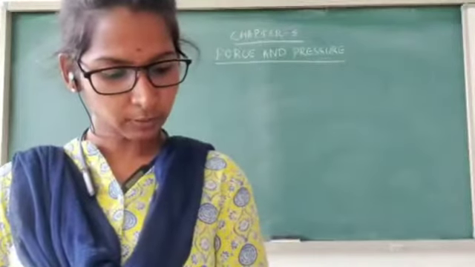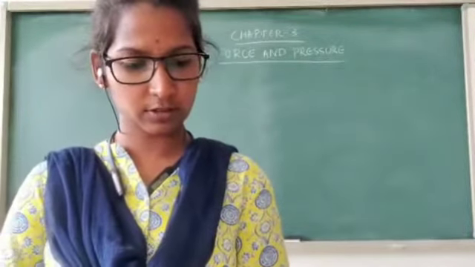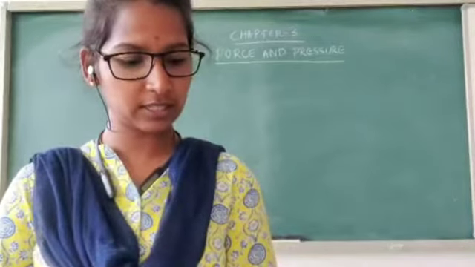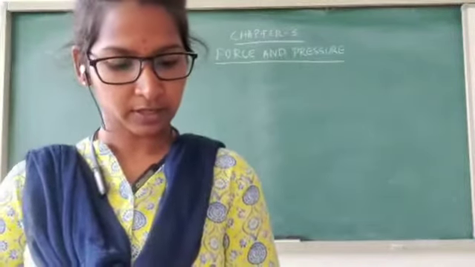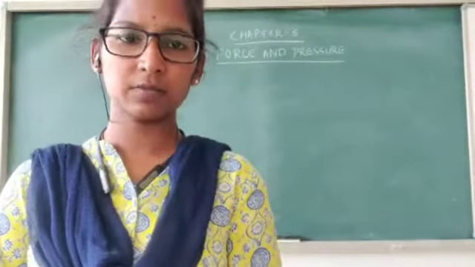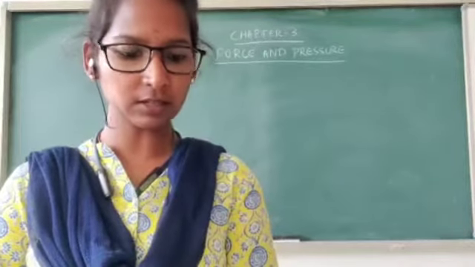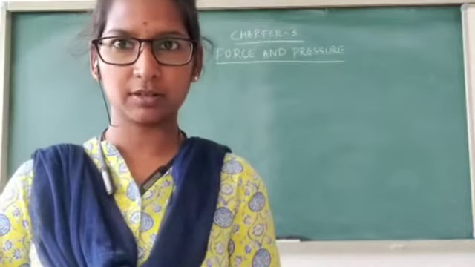Short answer type question. What is density? State its unit. So let's say it again. First point. Density is defined as a ratio of the mass of a body to its volume. State its unit. Kilogram per cubic meter and gram per cubic centimeter.